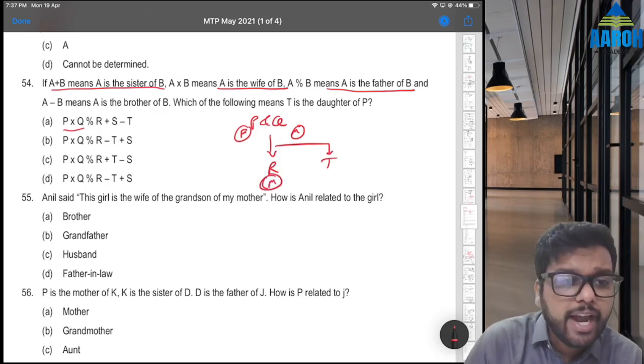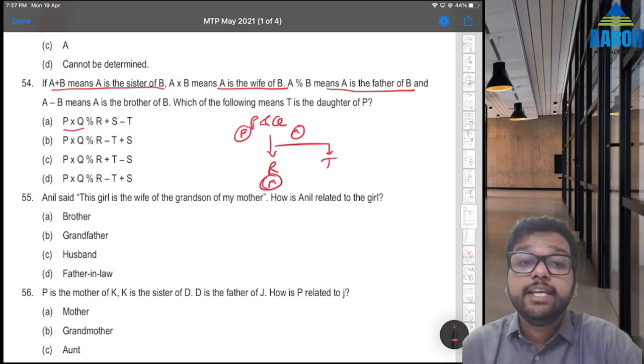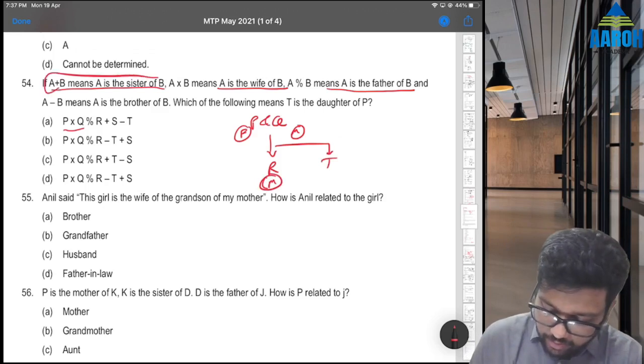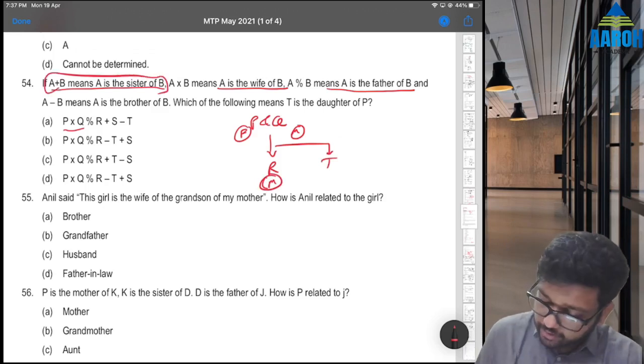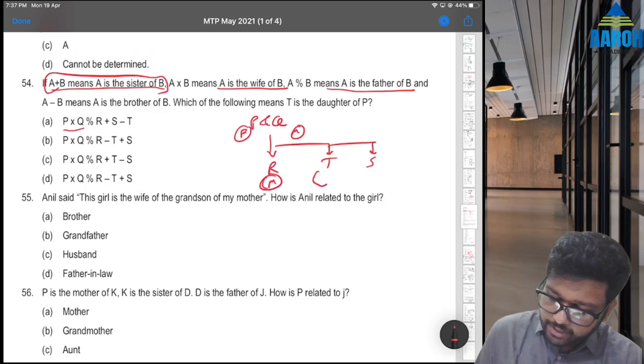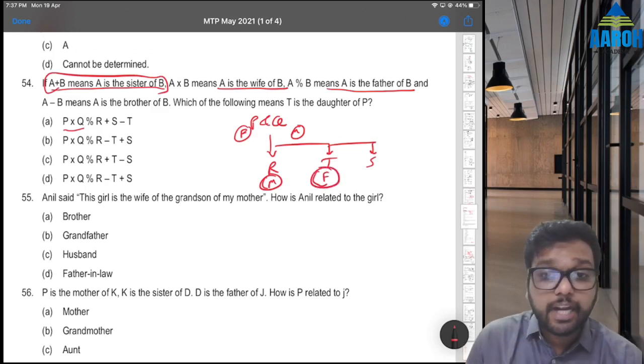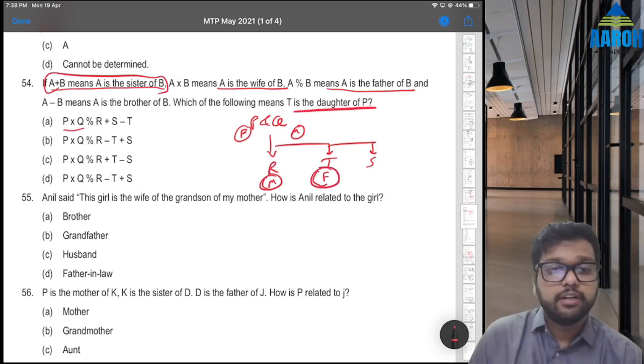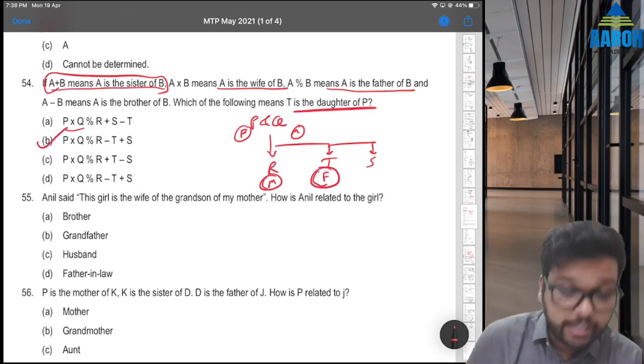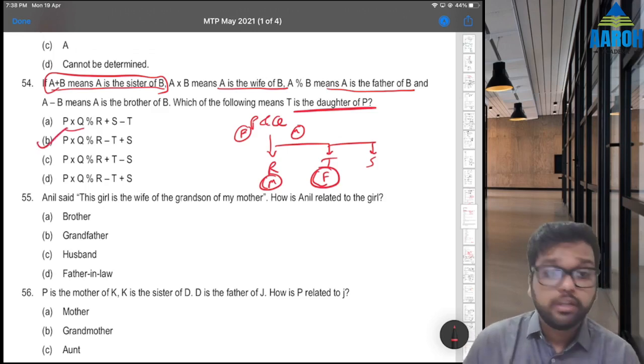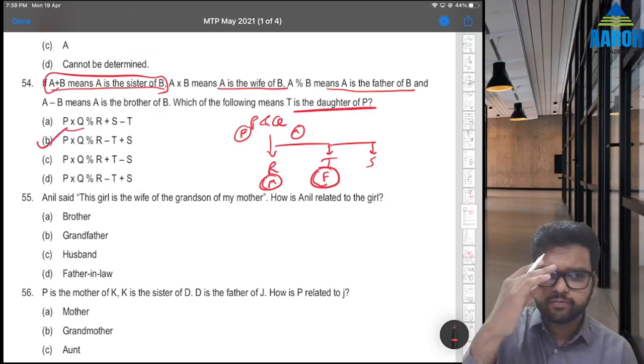R is brother of T. And T plus S means T is sister of S. Check. T plus S means T is sister of S. If T is sister of S, that means T is female. If T is female, that means T is daughter of P, right? T is P's daughter. So B is the correct answer. It is a good one. You should practice more questions like this.